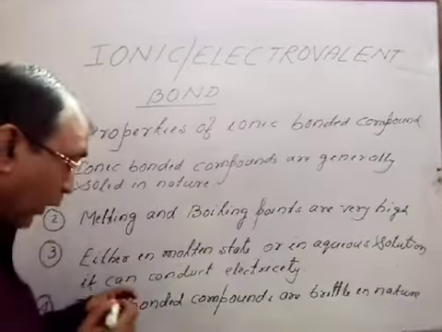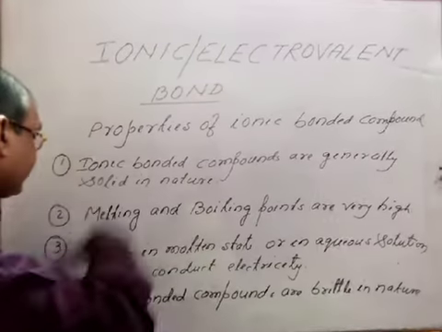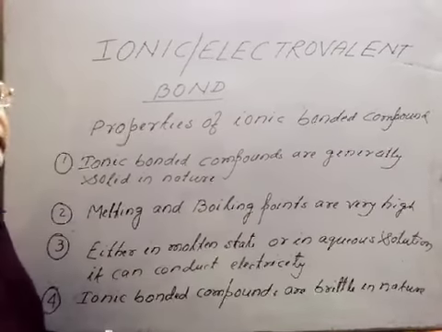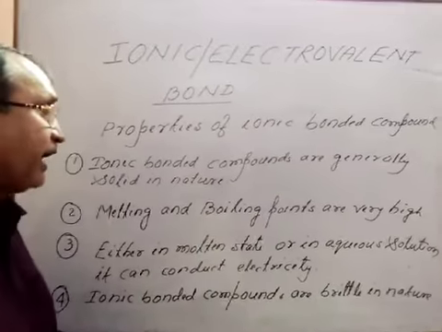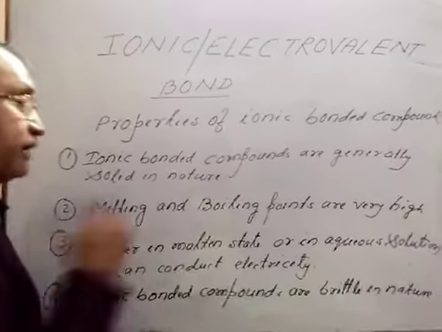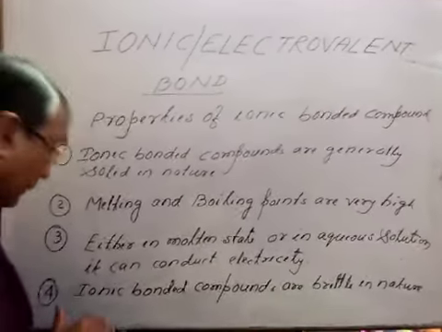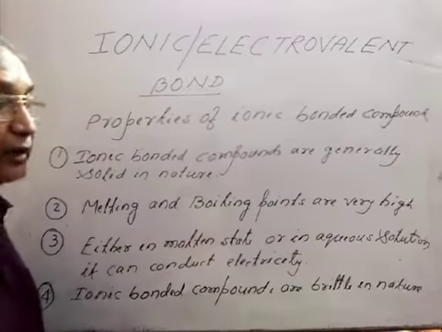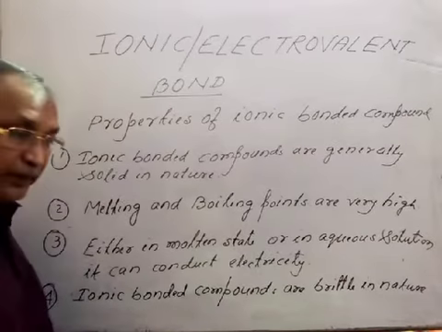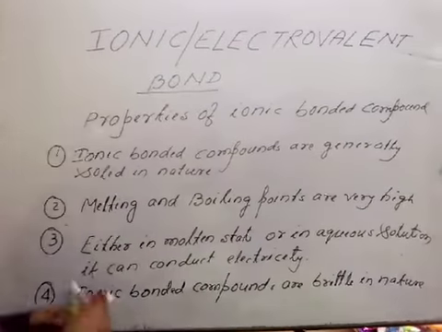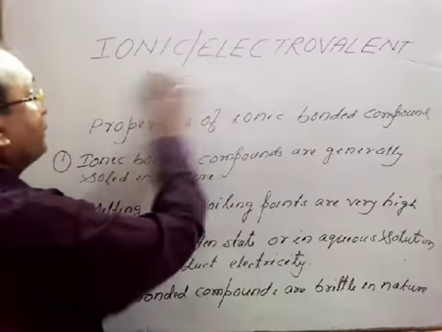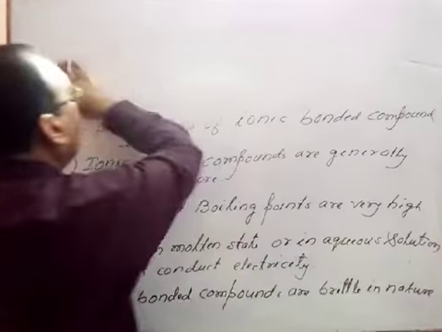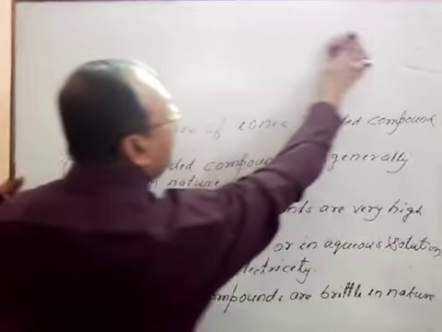This is a very important point because in the previous 3 points we discussed that the bond strength is very high, for that the melting and boiling points are very high, and for that they form solid substances. But at the last point we are saying ionic bonded compounds are brittle in nature. Brittle means which we can break easily. Then this seems contradictory, but how can we see that property?